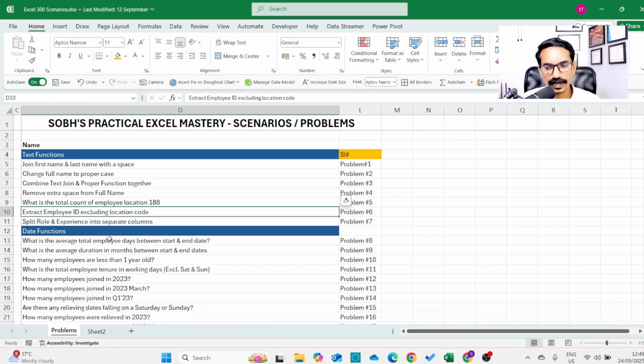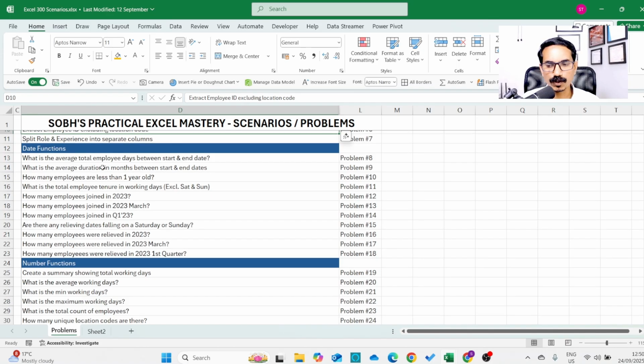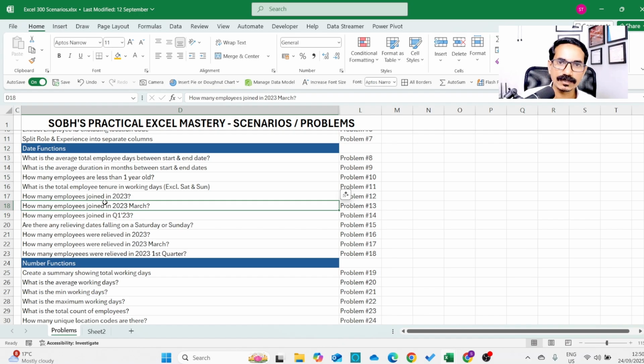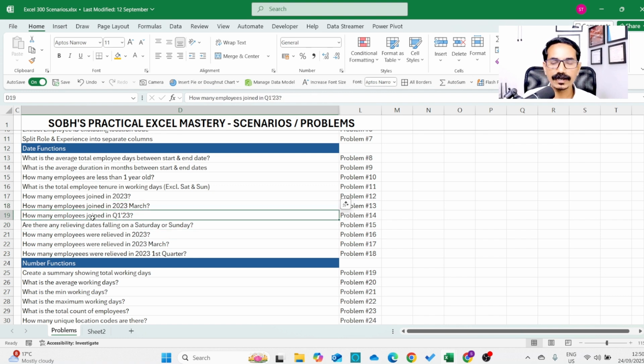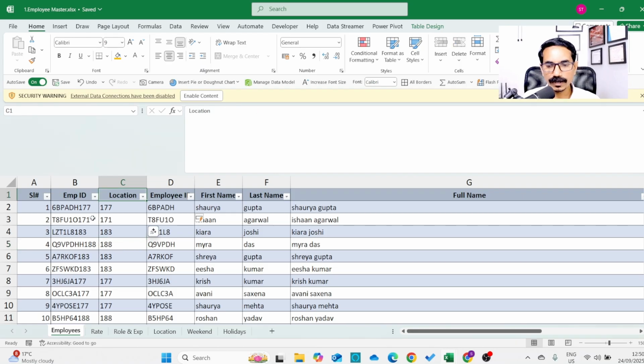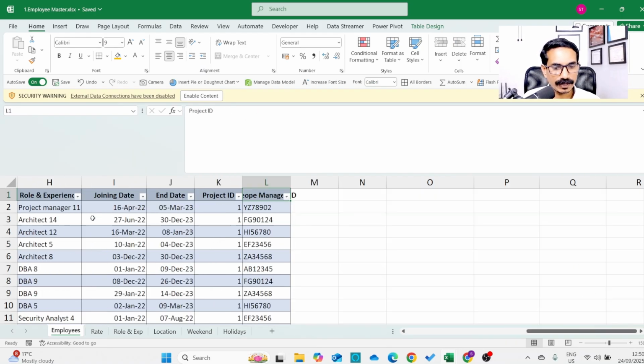Once you solve the text function challenges, we move on to date function problems. Again, all these are problems. I'm not going to explain how you will use each function. I'm going to give you a problem, and show you how to solve it. For example, I'm going to ask how many employees joined in Q1 2023. If you look at the employee data, here you have the first name, last name, and their joining date.